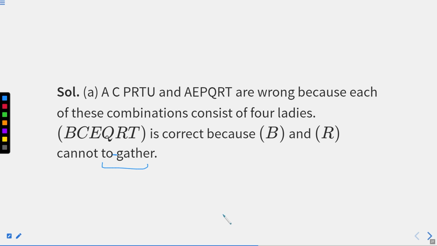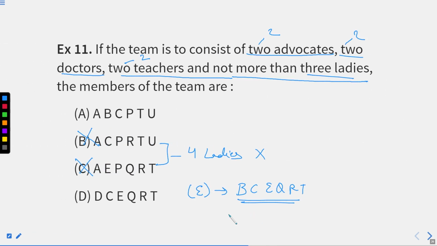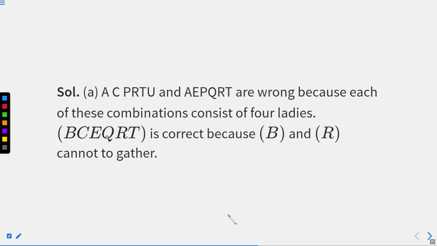You know that you have a total of 11 members for different professions. Now you have to make the perfect team. For that, these questions will be very helpful for you. And in the exam, you have to follow this approach that we have discussed in the previous 4 questions. In the last question, we discussed the elimination method, how easily you can eliminate the available options, right? As we eliminated option B and option C, we directly jumped to the answer, right? This is the method that you can follow for these kinds of questions.